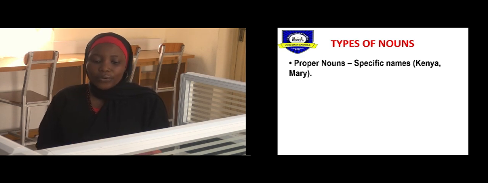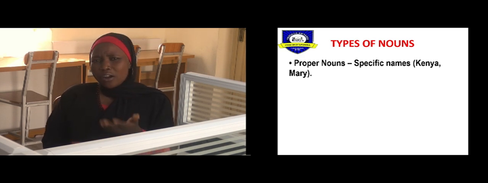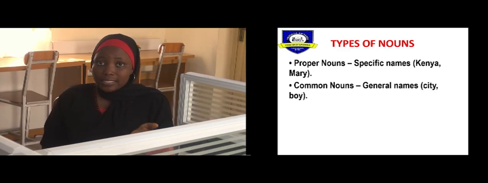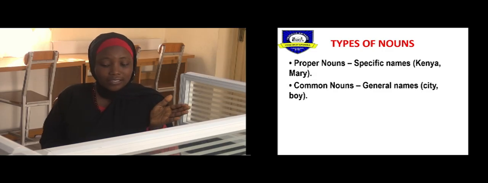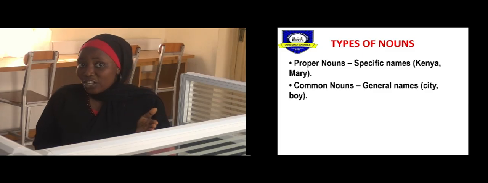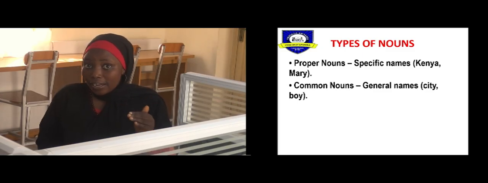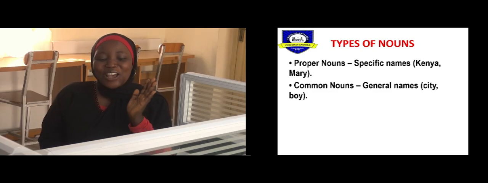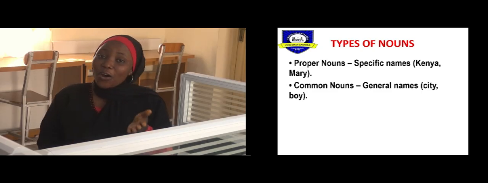Moving on to the next one, we have common nouns. Now, what are common nouns? Common nouns are the general names of things, places, animals, or things. For example, city. Anywhere could be a city, right? Minna is a city. We have so many other cities also. We have boy. As long as it's a male gender, and is a younger person, that person is a boy, isn't it?